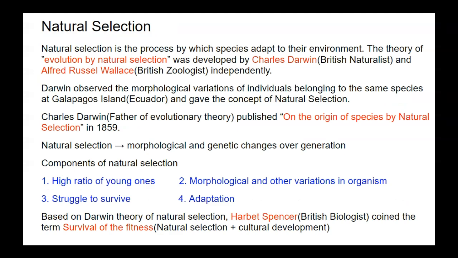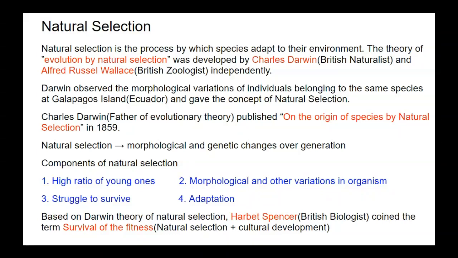And natural selection. Natural selection is the process by which species adapt to their environment. The theory of evolution by natural selection was developed by Charles Darwin and Alfred Russel Wallace independently. The two scholars gave this theory independently.